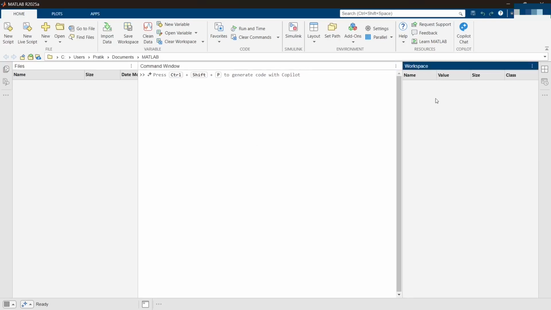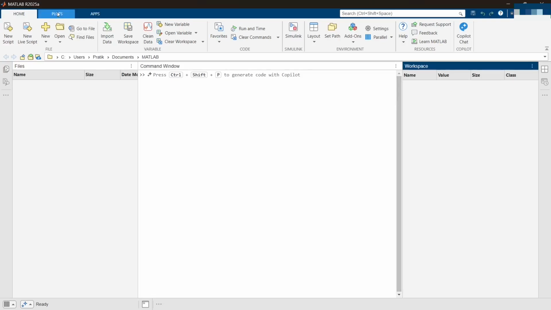On the right hand side, you have the workspace. Whatever variable you assign in your algorithm will be saved here. Instead of recoding something to extract the value, as you do in other programming languages, in MATLAB you can just directly see the value of that variable in the workspace. With an example, I'll be showing you all how to do this.